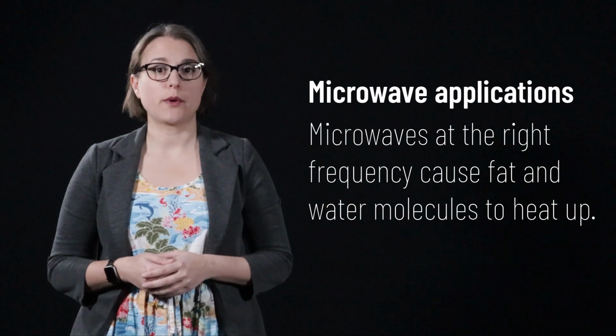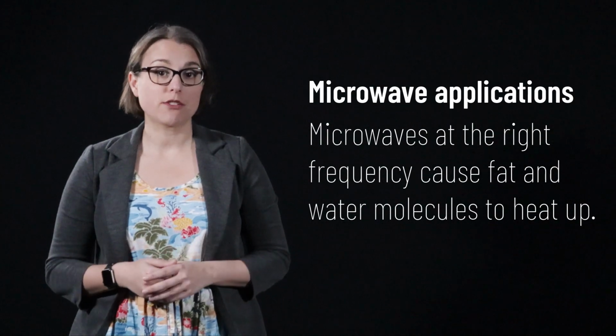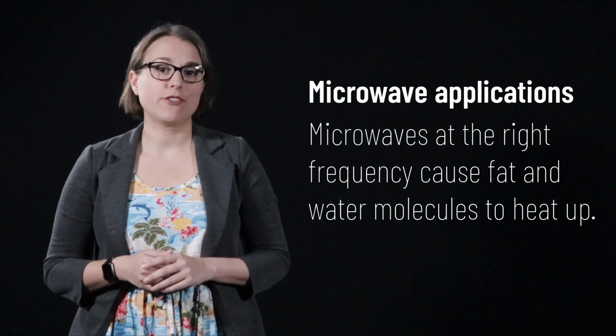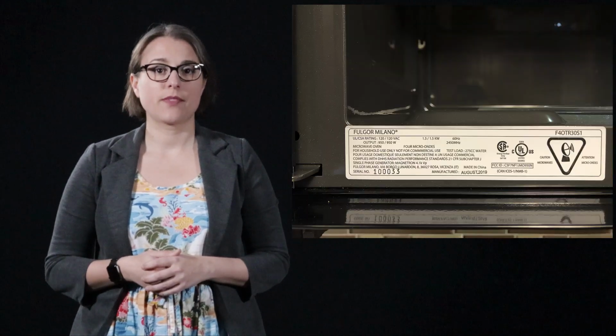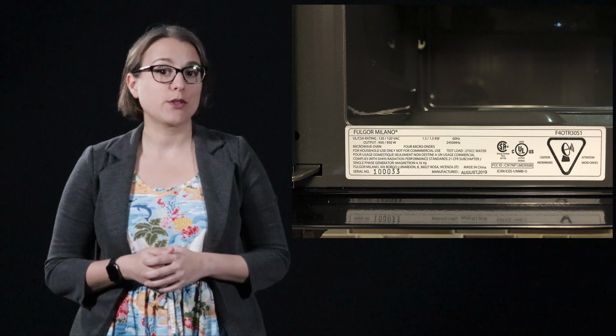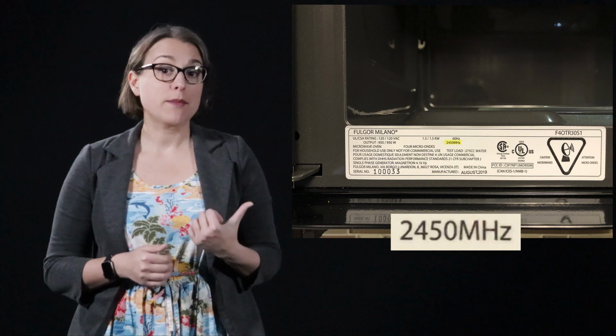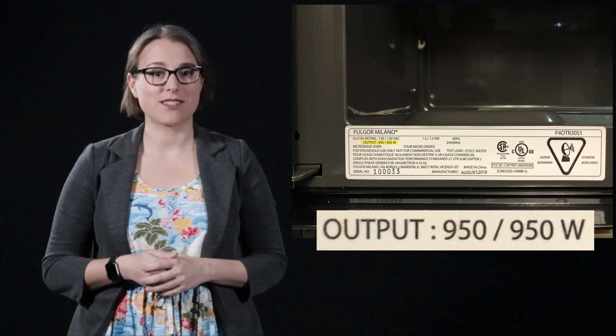Perhaps when you heard the word microwave, you thought about cooking food. In fact, microwave ovens do use microwaves to cook food. At just the right frequency, microwaves can cause the water and fat molecules in food to heat up. Microwave ovens emit microwave radiation at 2.45 GHz frequency, usually with power levels between 600 watts and 1200 watts. Most microwave ovens contain a sticker inside the door that gives the exact frequency and power level. My microwave oven emits at 2.45 GHz and has a power rating of 950 watts.